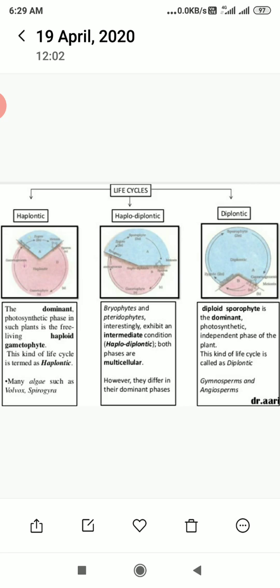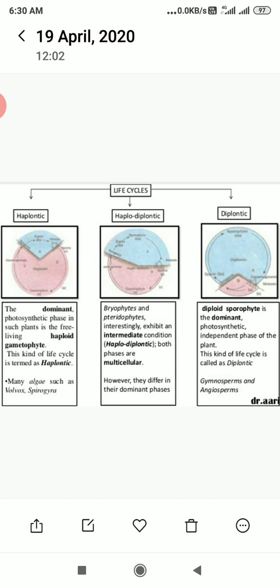Sporophytic generation is represented only by the one-celled zygote. There are no free-living sporophytes. Meiosis in the zygote results in the formation of haploid spores. The haploid spores divide mitotically and form the gametophyte. The dominant photosynthetic phase in such plants is the free-living gametophyte. This kind of life cycle is termed haplontic.